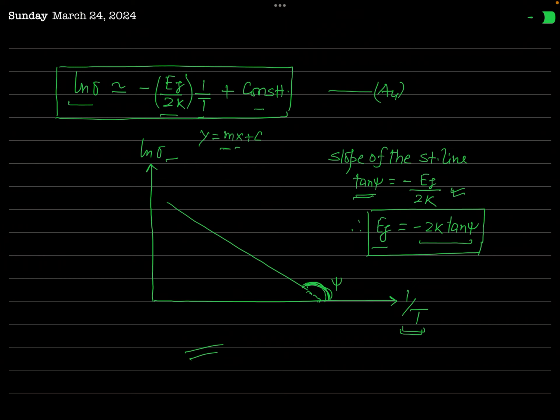So the logarithmic value of conductivity of this semiconductor decreases with increase in 1 by T, mark it, 1 by T, the reciprocal of temperature. So in the reverse manner you can say when T is increased, conductivity will increase. So the electrical conductivity of a pure semiconductor increases almost exponentially with rise in temperature.